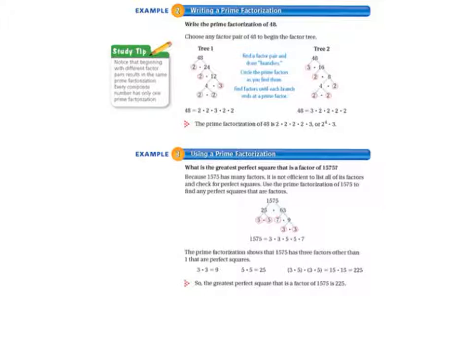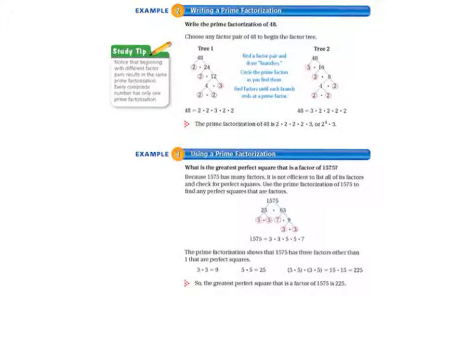Moving on to example 2, writing a prime factorization. Let's look at the study tip. It says, notice that beginning with different factor pairs results in the same prime factorization. I think I told you that on the last page. Every composite number has only one prime factorization. We're going to write the prime factorization for 48. Choose any factor pair of 48 to begin the factor tree.